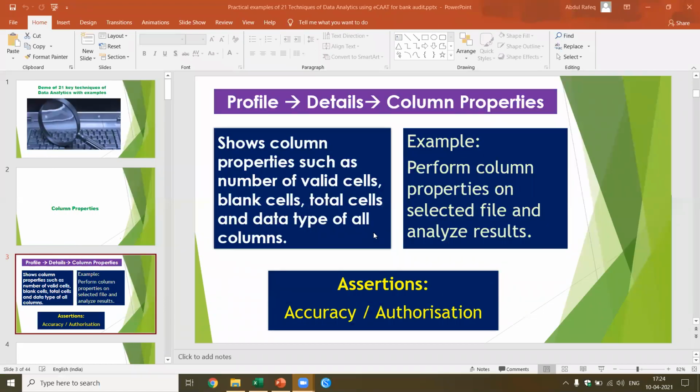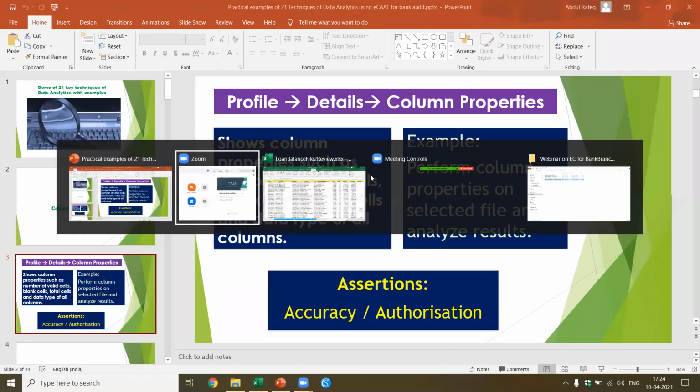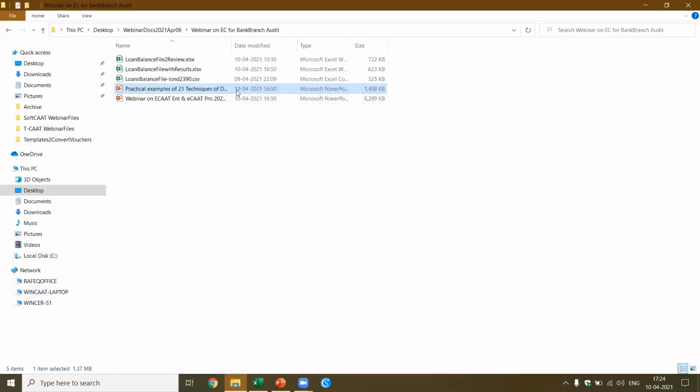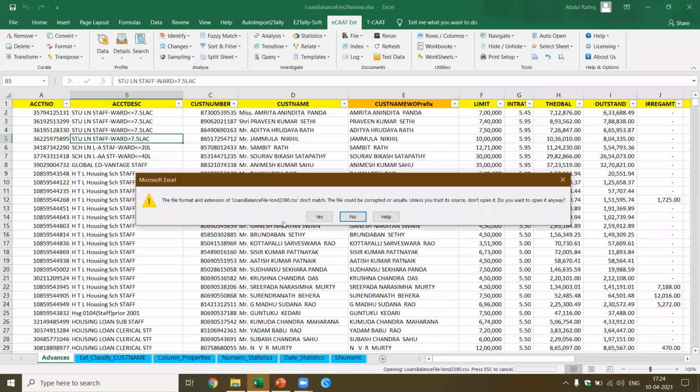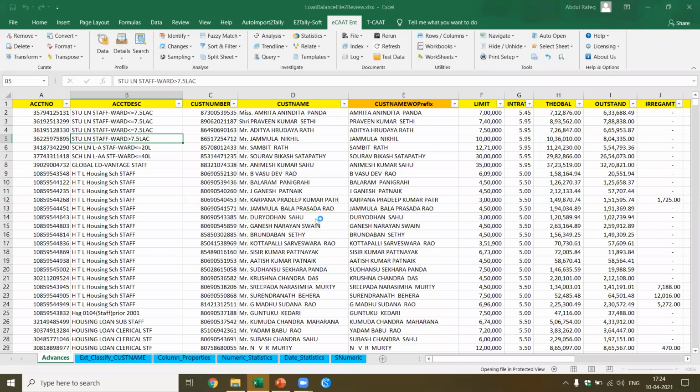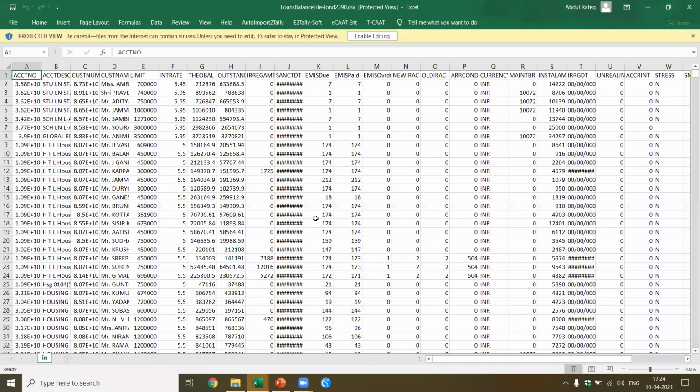Okay, so we'll keep this minimal so that we have only minimal tabs and it will be faster to navigate. Yes, we have this file. Now I have the CSV file. Now if you see here, this is the CSV file. Excel itself gives you a message that it is not able to identify it, but still you go ahead, it identifies. Okay, you enable editing.